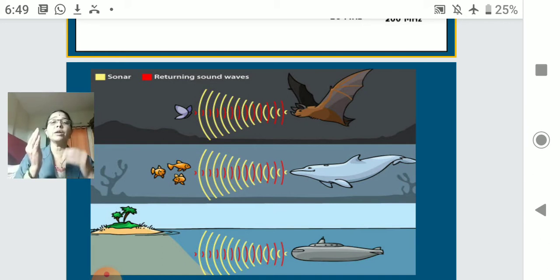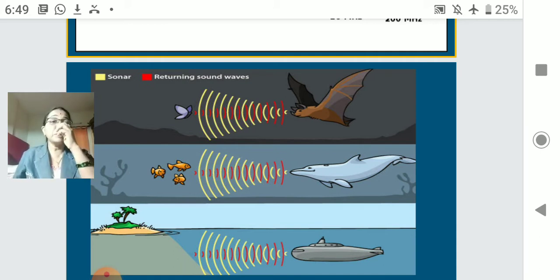Suppose we are standing here, we are steady, but the bat is coming from far and it is giving out sound. It doesn't stop to give a sound; while flying itself, it gives out the sound. That sound strikes some of the objects close to it. So when the bat moves towards your body, it will never dash into you or touch you. Even though it cannot see you, it will move close to you.